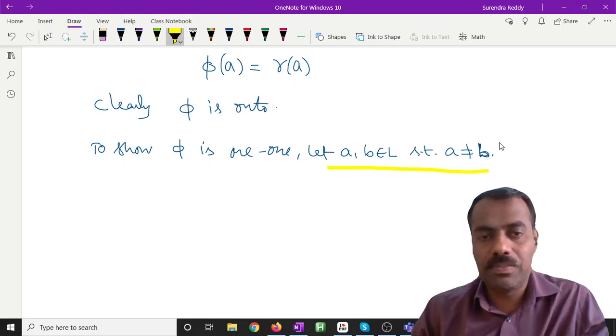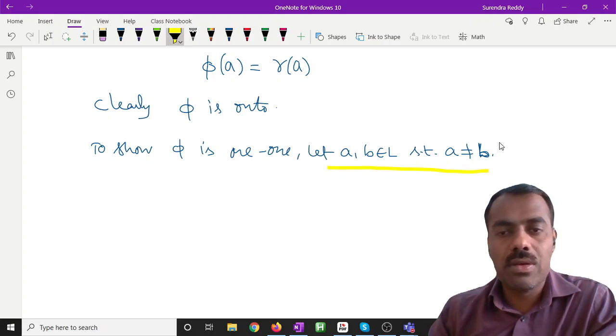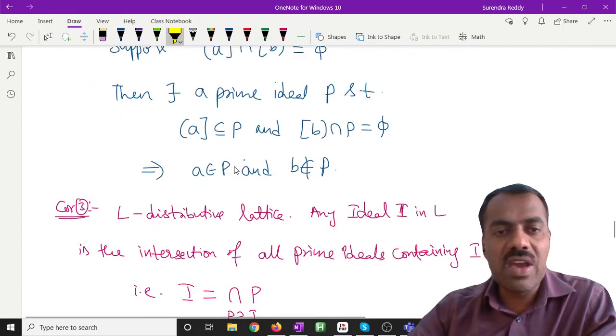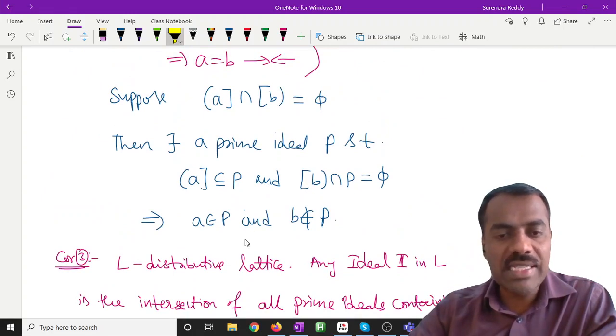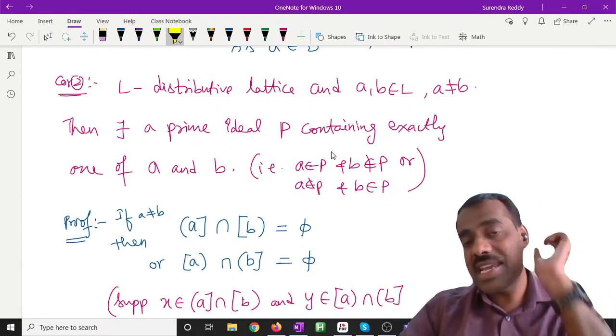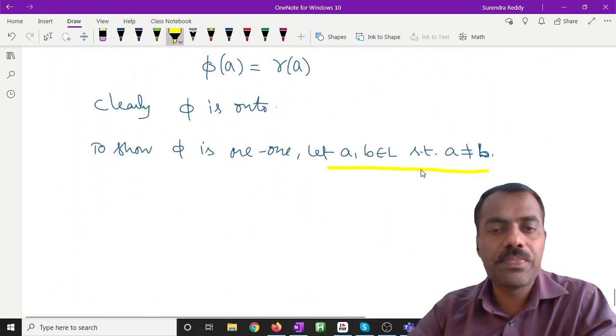By the corollary, very good. What does that corollary say? Whenever you have a distributive lattice and two elements are different, there exists a prime ideal containing exactly one of them. So therefore here what can we write?